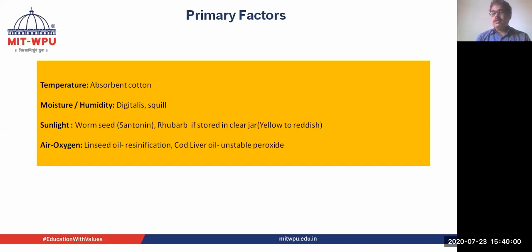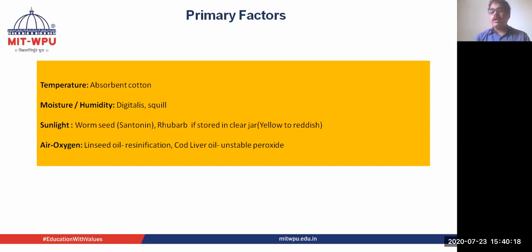Worm seeds, if exposed to sunlight, the constituent present in it, santonin, becomes dark in color. The same is the example with rhubarb. If rhubarb is stored in a clear jar, its yellow color is converted into a reddish color.